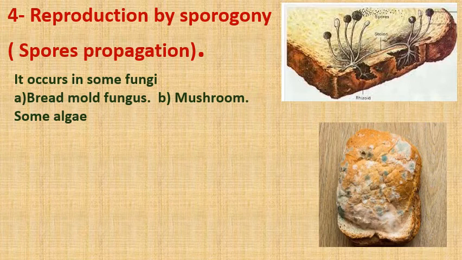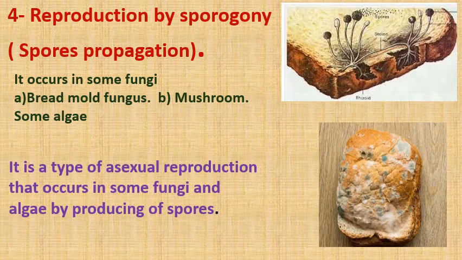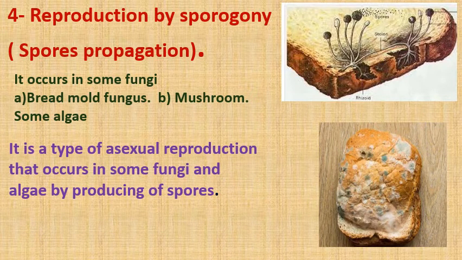In this type of reproduction, the parent cell produces a new individual which is identical in its genetic structure by formation of spores. So pay attention. This type of asexual reproduction occurs in some fungi and algae by producing of spores.